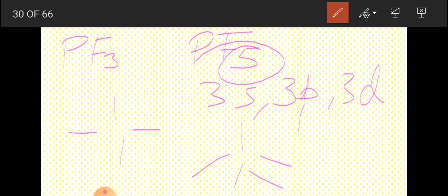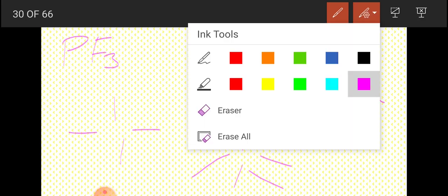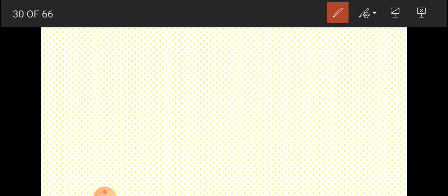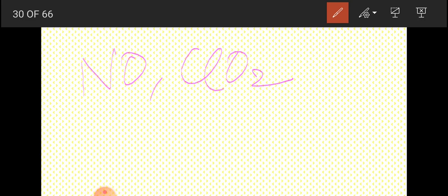The octet rule does not work in molecules which have an odd number of electrons. I will tell you about the counting of electrons, then you will come to know how it comes out as odd numbers. So NO and ClO2 have odd numbers, and oxygen is paramagnetic and has two unpaired electrons.